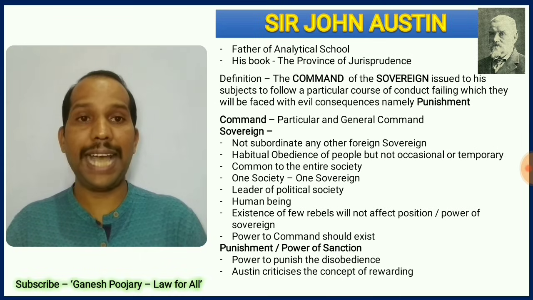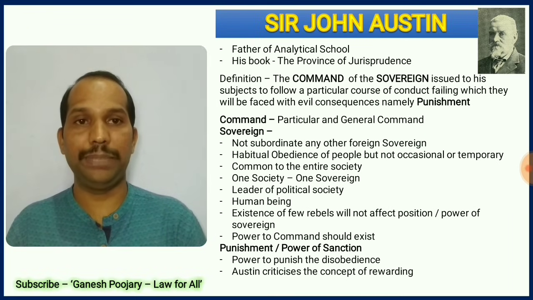And the sovereign has the power to give punishment or sanction the punishment. Whenever there is disobedience, the sovereign has the power to give punishment to its citizens. That is all about Austin's theory.